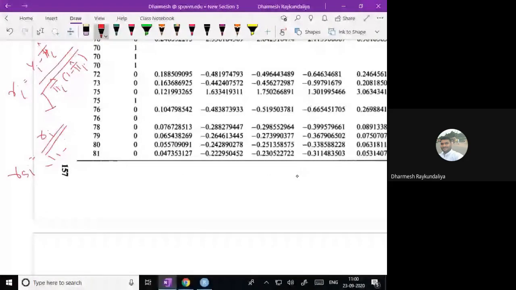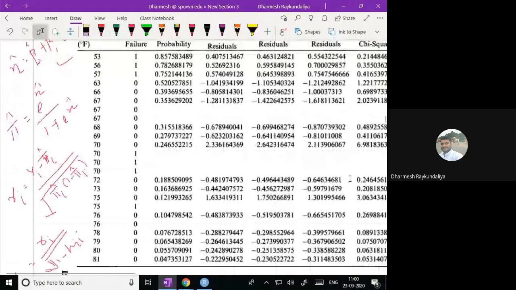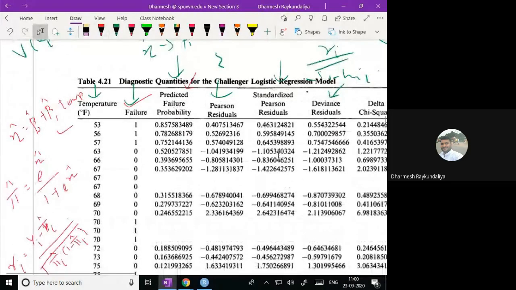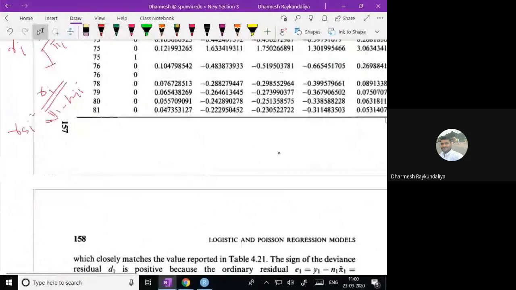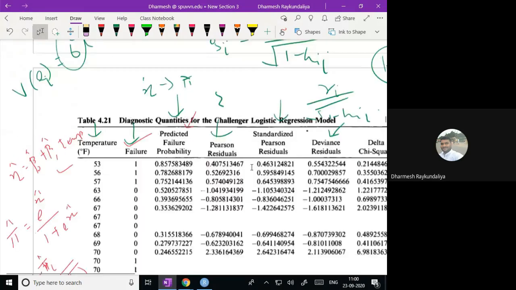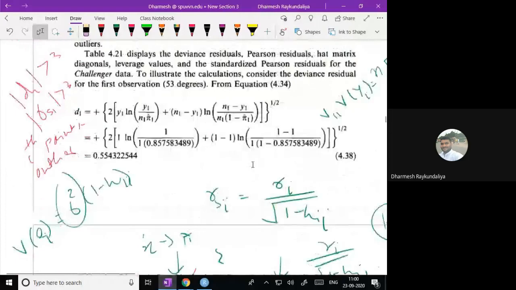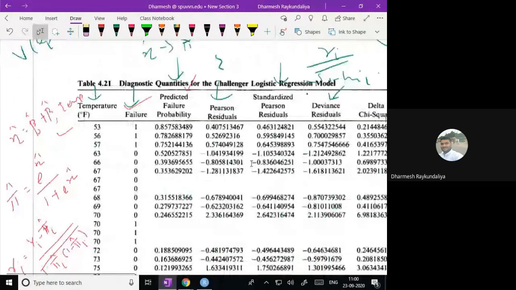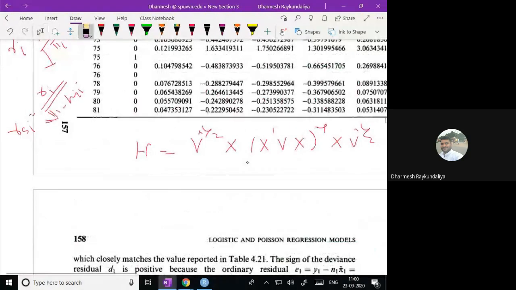And what is the hii? The hii is nothing but the ith leverage point. So to calculate the ith leverage point, you have to calculate the hat matrix. And what is the form of the hat matrix? It is V raised to half X, then X transpose V X inverse, then X transpose V half. Is it? So I have made a little mistake; the X transpose is here. Okay. So this is the hat matrix. Based on this hat matrix, you can find out the ith leverage point.